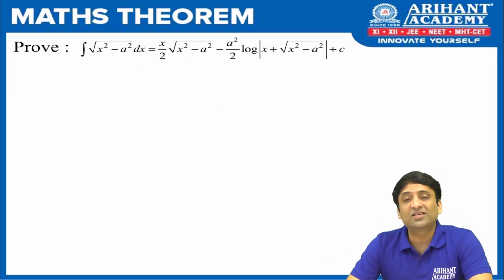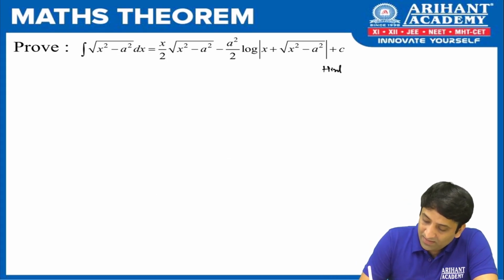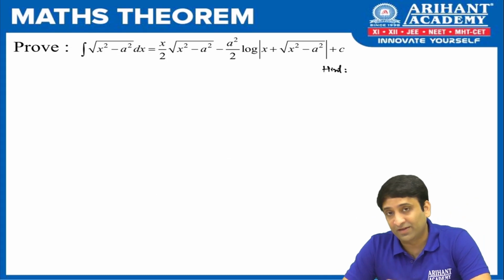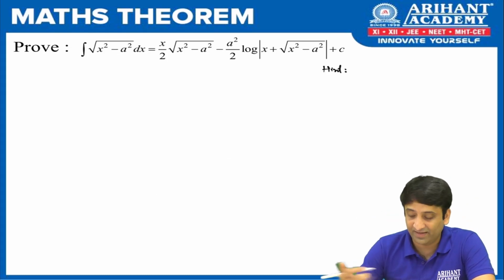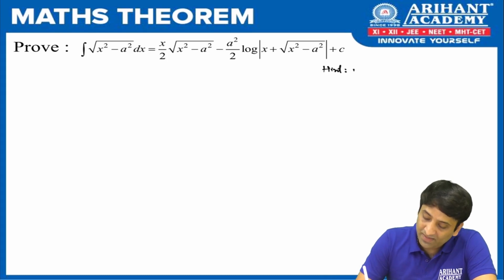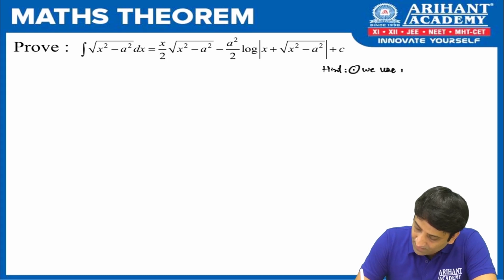Come on, let us do the last theorem in this particular group. And if you have not said anything in the previous theorem with me, please try to answer a few things here along with me, as if you are writing. Fine. So what is hint number 1? Tell me. What will we use to prove this? We use integration by parts. Okay? Integration by parts.